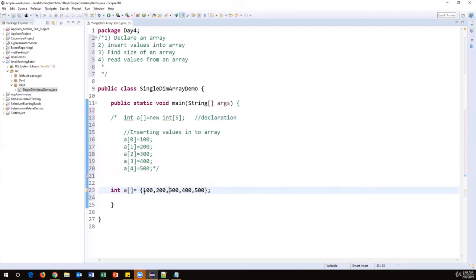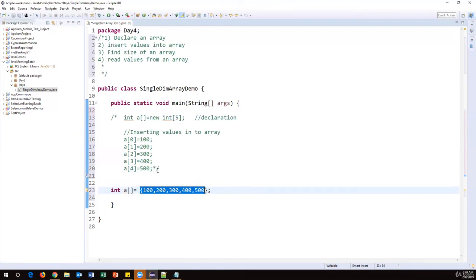Suppose here I have stored 5 values. Internally A contains 5 locations. When I put 10 values here, internally it will allocate 10 locations. So this is again dynamic. Based upon your number of values, the memory will be allocated to this particular array. So this is called a dynamic array. Here declaration and also initialization, all the values were directly initialized with a single statement.